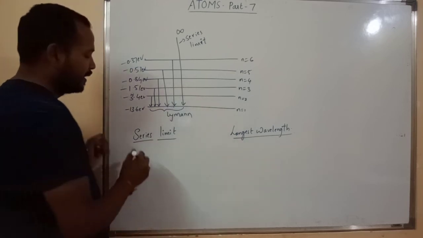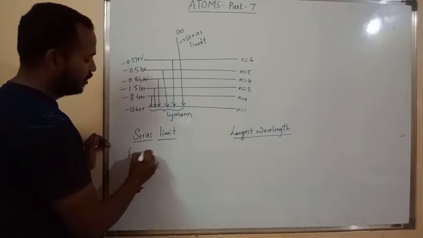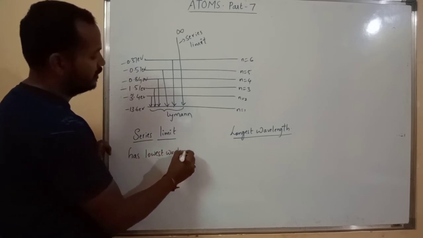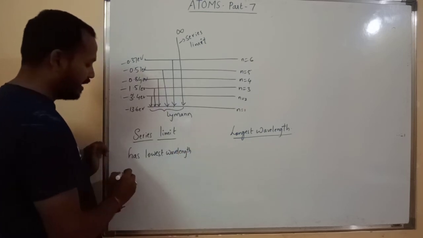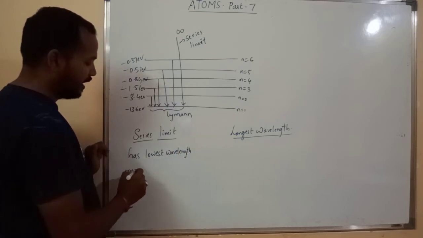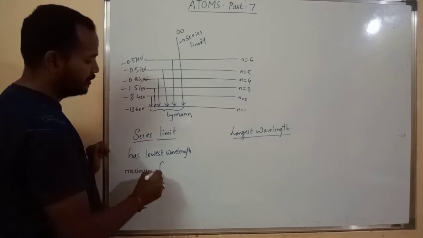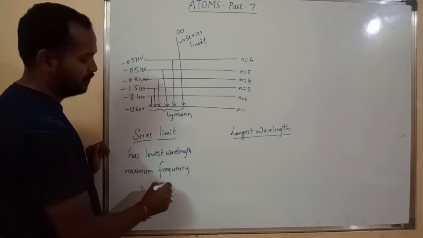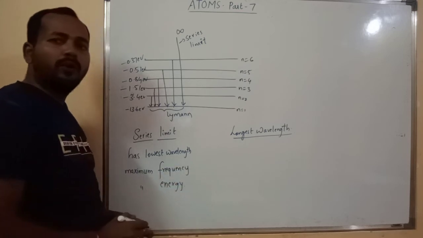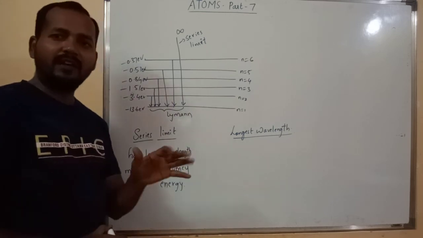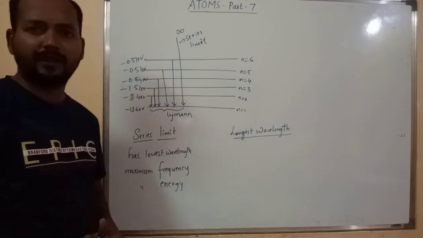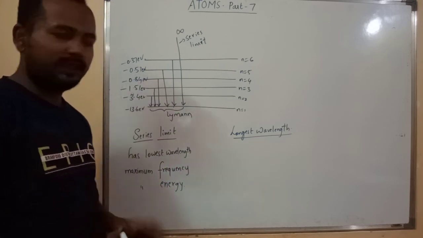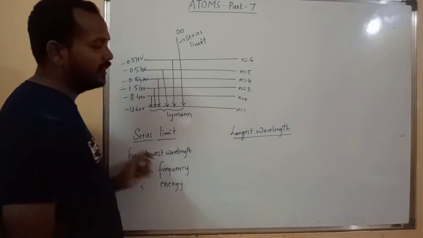And it has some properties: series limit has the lowest wavelength, but it has maximum frequency and maximum energy. So if somebody asks you in a series which line has maximum energy, maximum frequency, the series limit. Which line has the minimum wavelength, series limit. This is the answer.